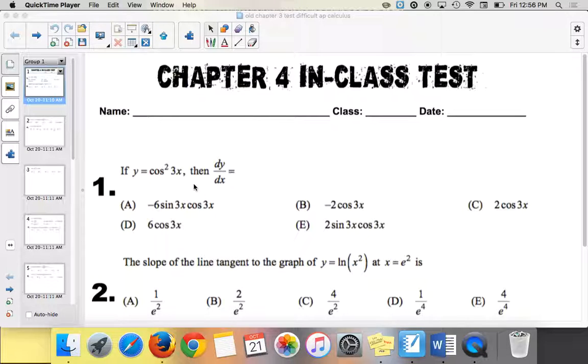Back when I first started teaching this, it's now chapter 3 because I used to do a preview chapter. All right, so we're going to go through each question kind of quickly. So pay attention, take some notes, make sure that you guys have the correct answers.